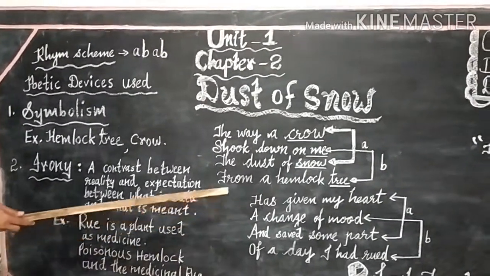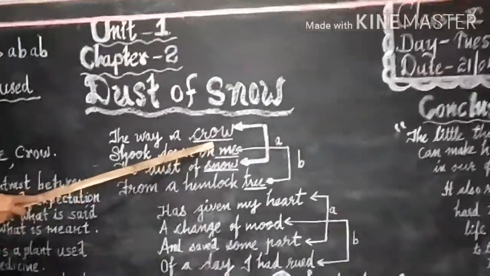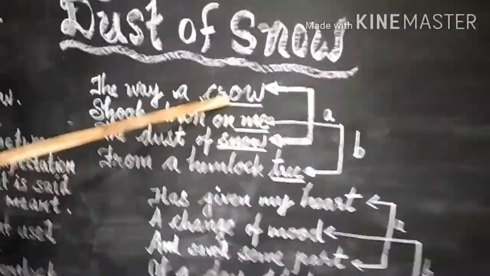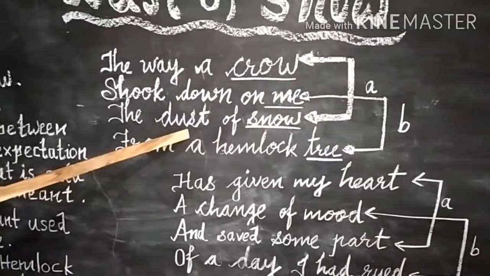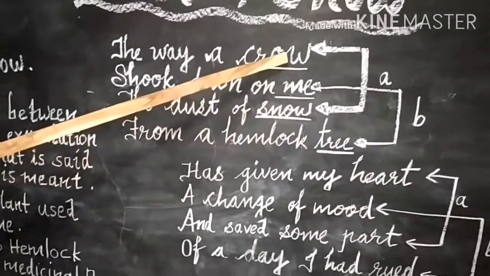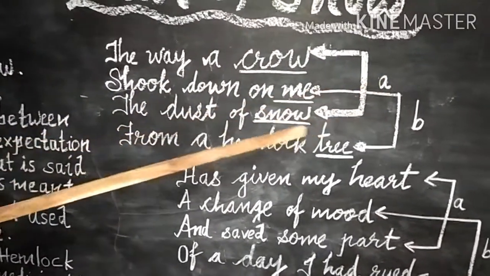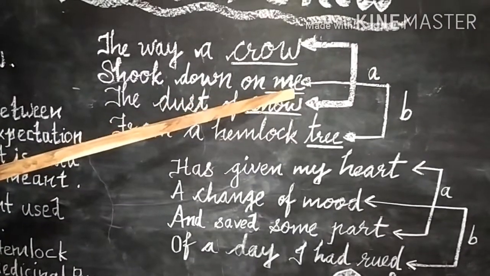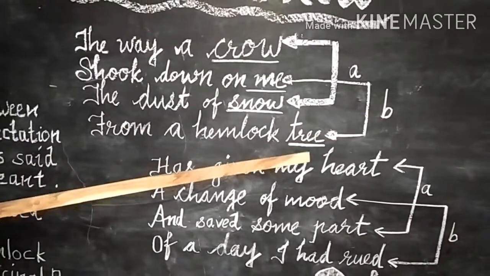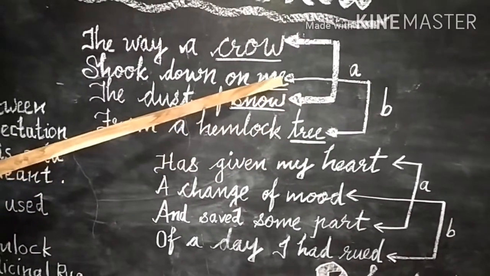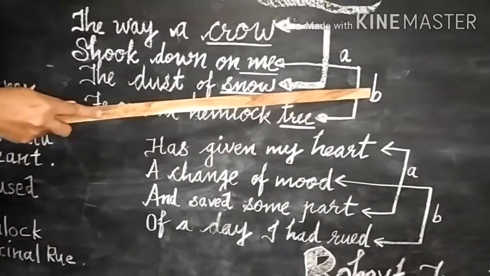Dear students, you see the word crow is underlined here. That's the first word in the rhyme scheme. It rhymes with the third line in the first stanza, that is snow. So these both words will be considered a group. And you see the second line, the word me is underlined here. That is rhyming with the fourth line, the word tree. Therefore, these both join together and get the name B in the rhyme scheme.